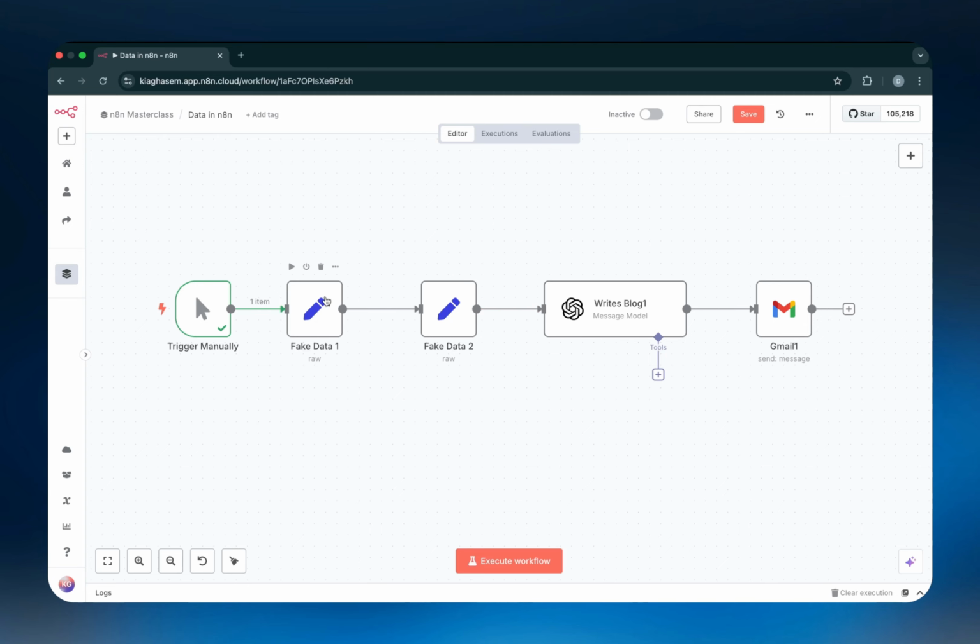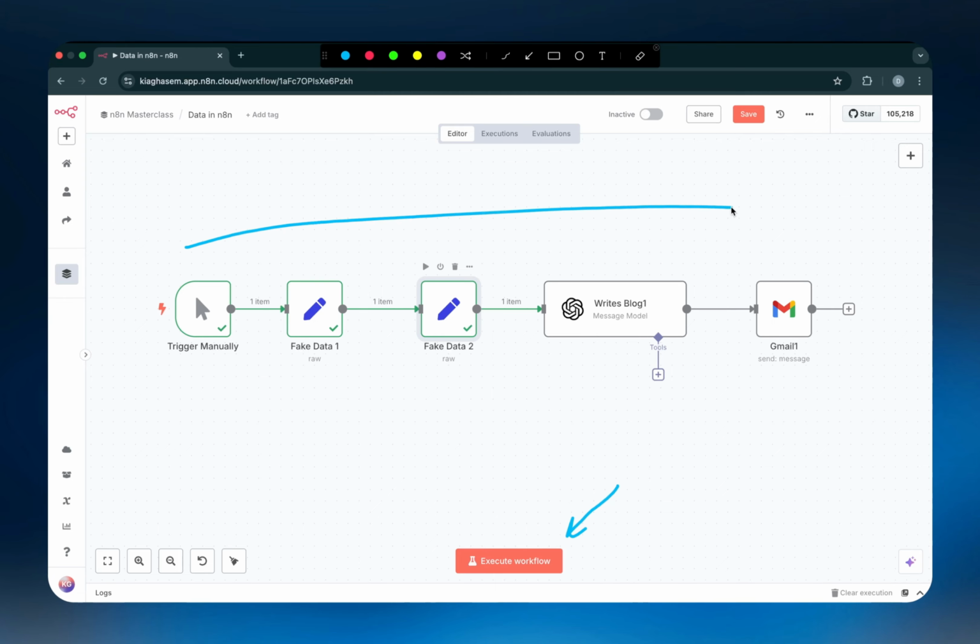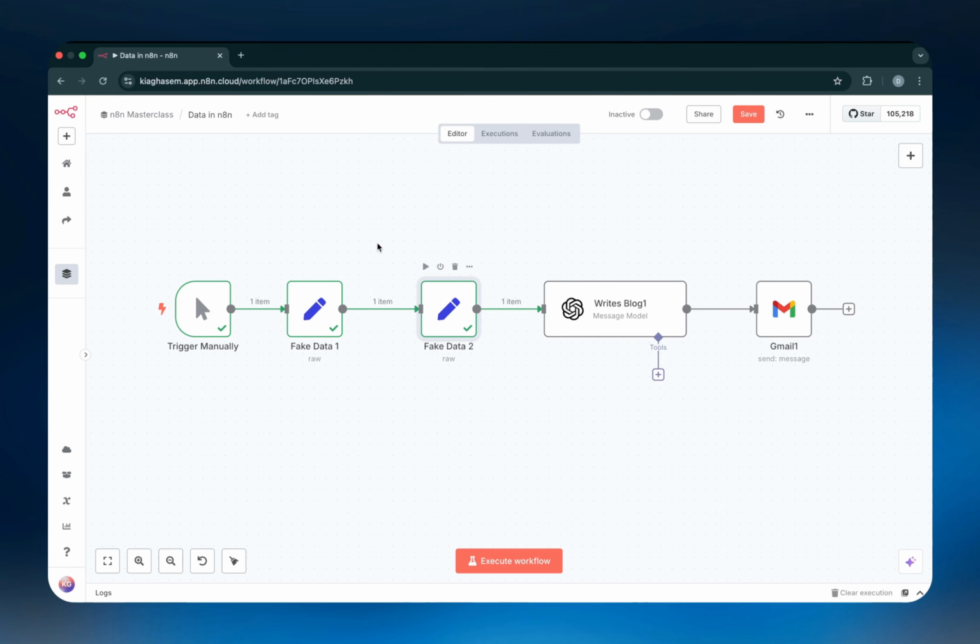So we've got an example here. In this example, I'm just going to quickly run it so you can see what's going on. Let me run this one. And if you want to run a workflow, you can either click on execute workflow at the bottom here, which will run the entire workflow, or you can just click on the play button above any specific node. And then if you click on the play button above that specific node, the workflow will only run until that certain point. So as you can see, it's only run until here because the tick stops here.